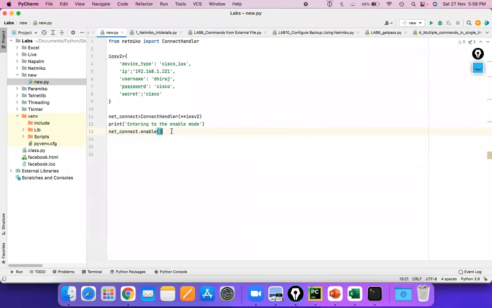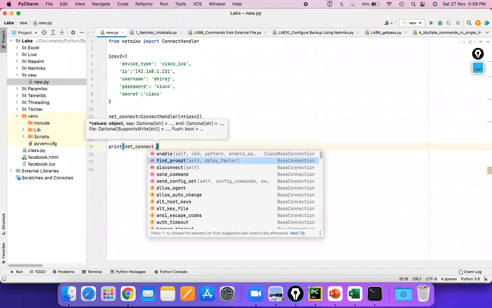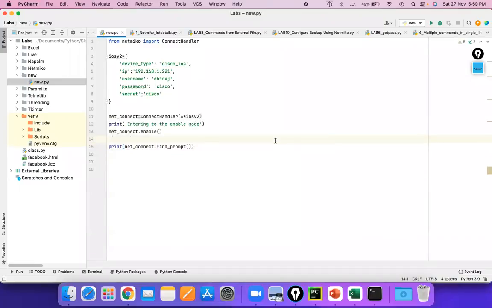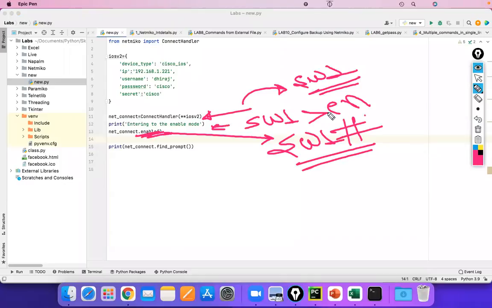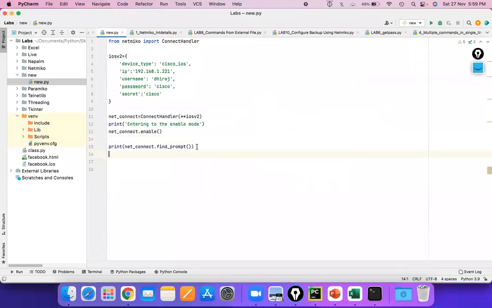I'll also show you how you can print what mode it is. For printing the mode, in Netmiko we already have an inbuilt module named find prompt. Whatever mode we have, it will print it, meaning just display the message in front of you. So I'm in enable mode now. Let's see at the end of the program, we have to get this switch one and hash. Then move ahead with one more thing.